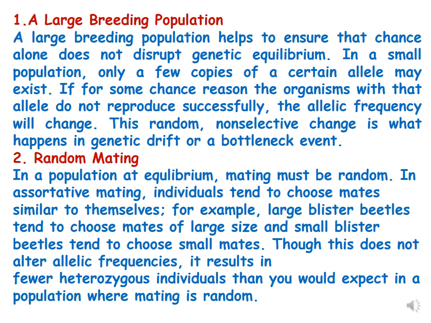Though this does not alter allelic frequency, it results in fewer heterozygous individuals than you would expect in a population where mating is random. It means that in a random mating population, the number of heterozygous individuals is greater compared to the homozygous individuals. That is why a random mating population is desirable with a large breeding population.